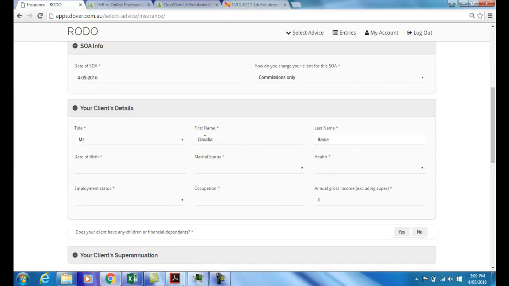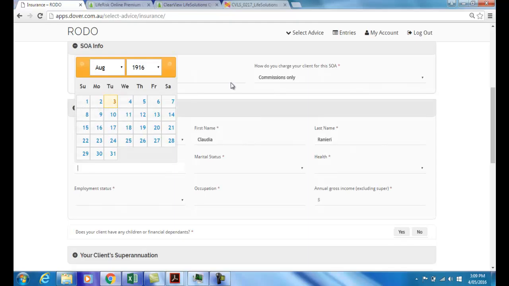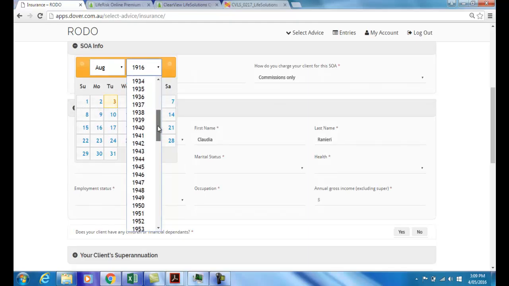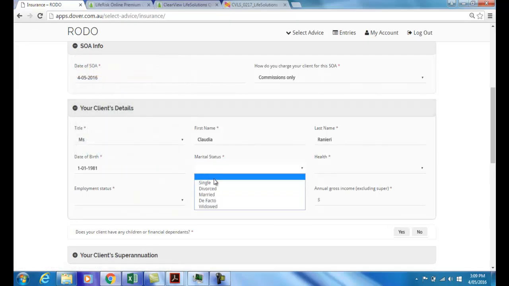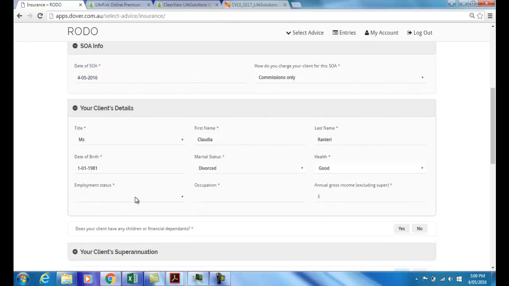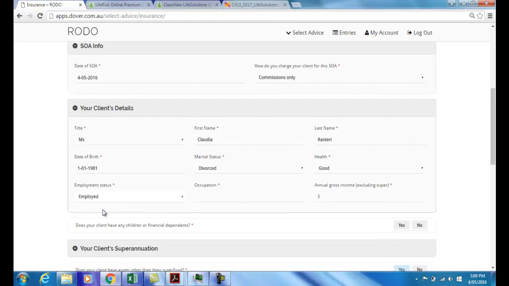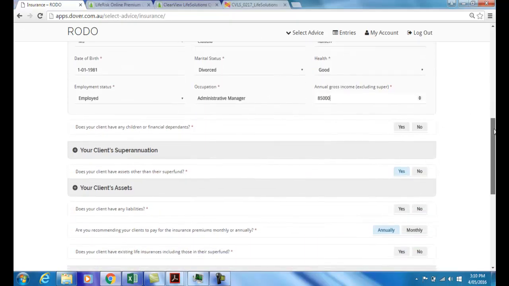Claudia Ranieri. Her date of birth was January 1981, and she was born on the 1st, which was a Thursday that year. Marital status is that she's divorced. She's in good health. Her employment status is that she is employed. Her occupation is, as we said, an administrative manager on a gross income of $85,000 a year ex super.